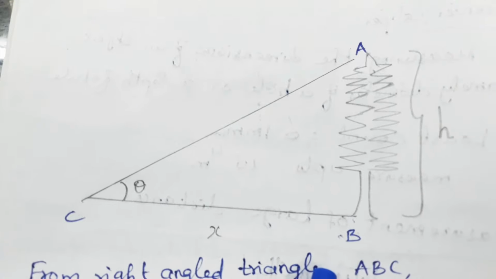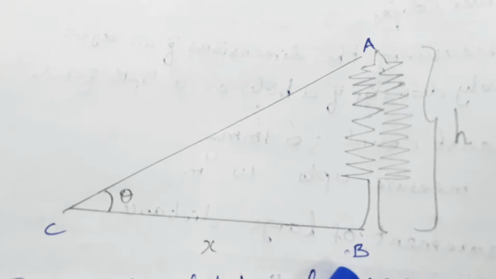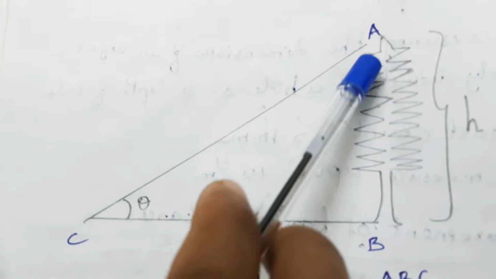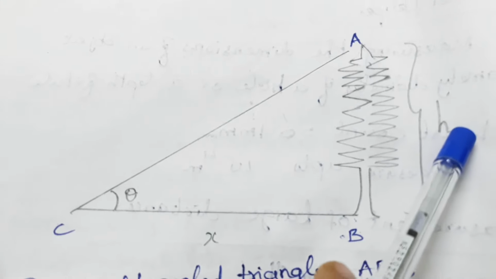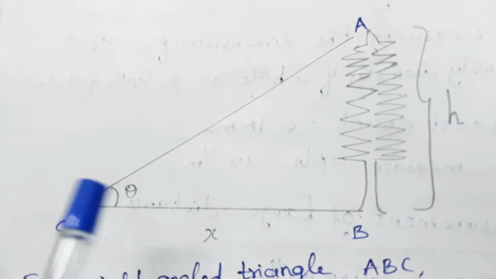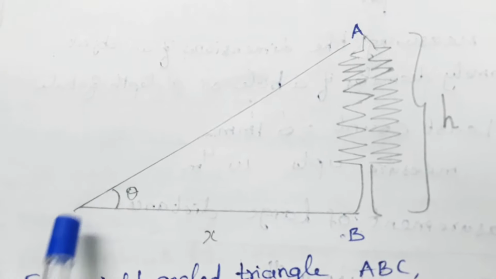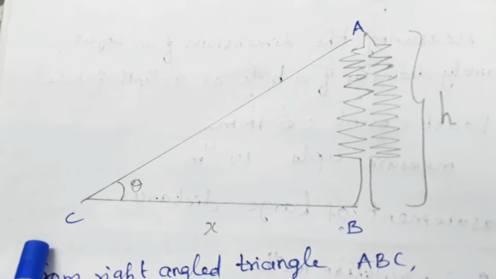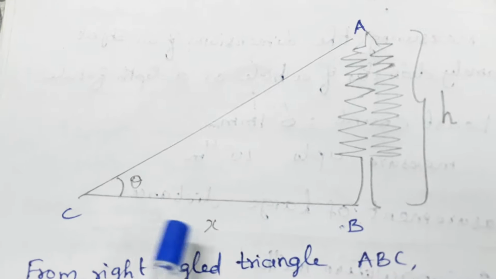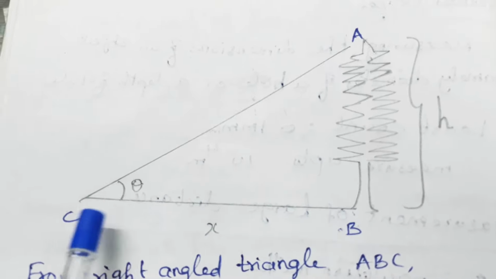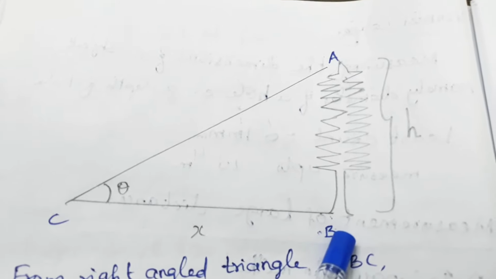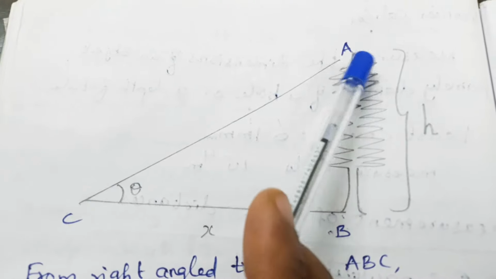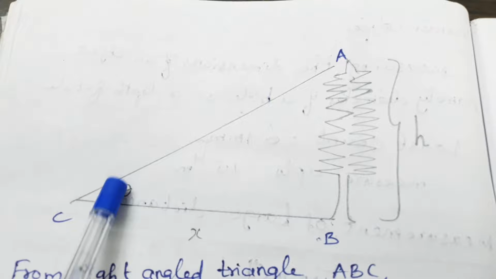Look at this picture. AB is the height of the tree, so AB equal to H. C is the point of observation on the ground, at a distance x from B. From the ground, the top of the tree is elevated at an angle theta.